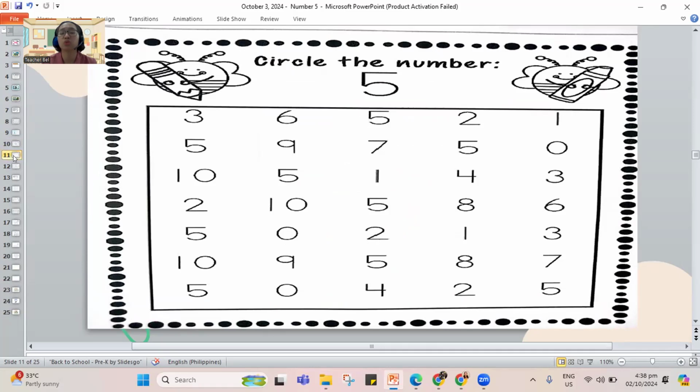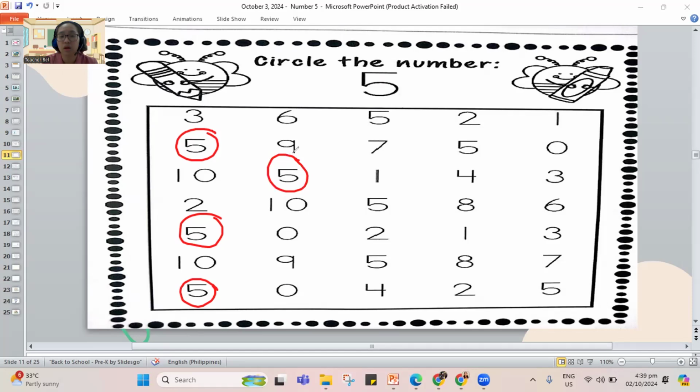So it says here to circle the number 5. Let us find all our number 5s. So let's circle. We have 1, 2, and 3. If it's easier, maybe we should do it by the column going down. So in this one, do we have 5?